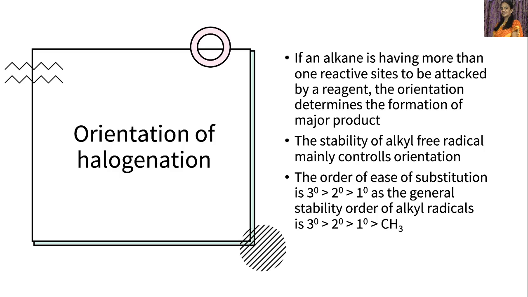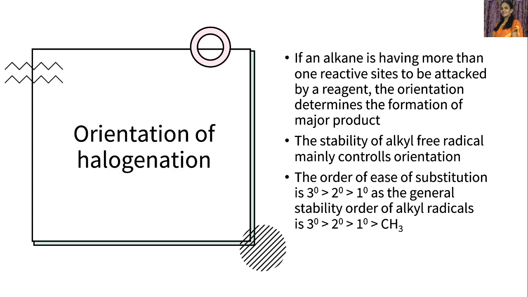Orientation of halogenation. In the orientation of halogenation, what we are going to discuss is, if an alkane is having more than one reactive site to be attacked by the reagent, the orientation determines the formation of the major product. In the previous slide, we discussed the chlorination and bromination of propane and isobutane. There we got different quantities of various products. Why this is happening, we can discuss based on this orientation and selectivity. So if an alkane is having more than one reactive site to be attacked by a reagent, the orientation determines the formation of the major product.